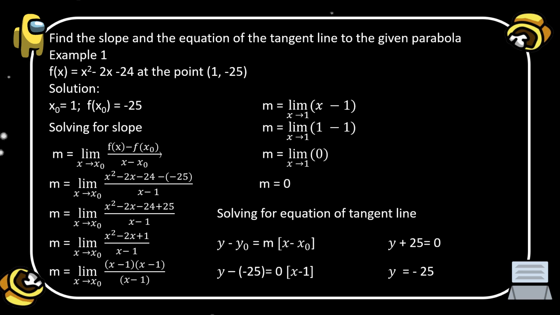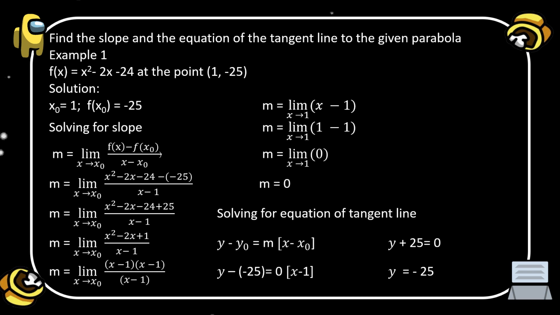Okay, so substitute the value of x as 1. So the limit of 1 − 1, where x is approaching 1. The limit of 1 − 1 is 0. So the limit of 0 is 0, because according to rule number 1, the limit of a constant is itself. So the value of slope is 0.